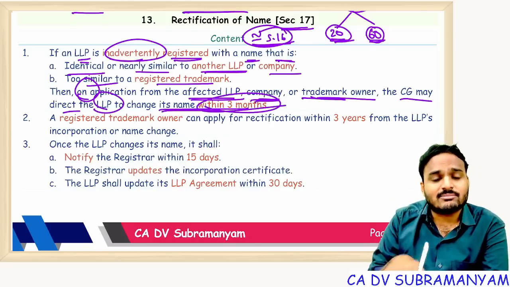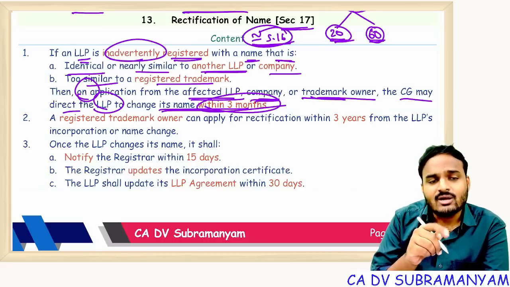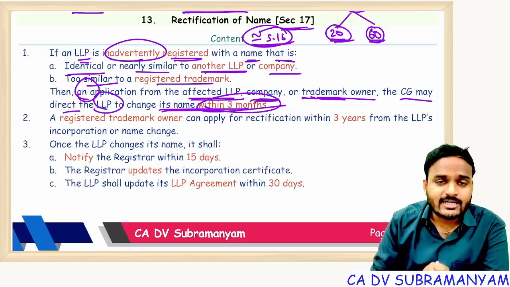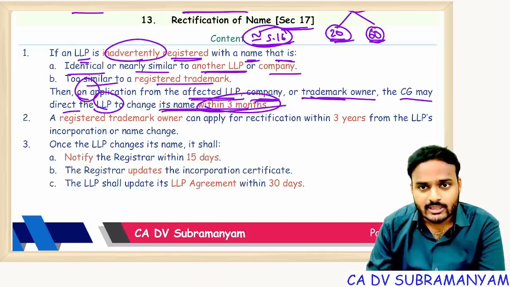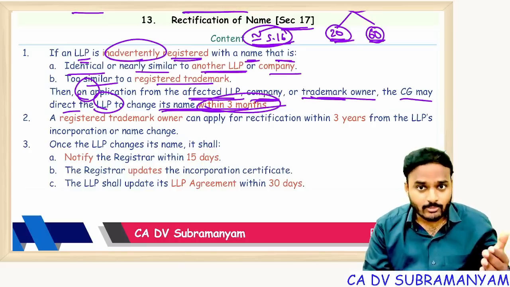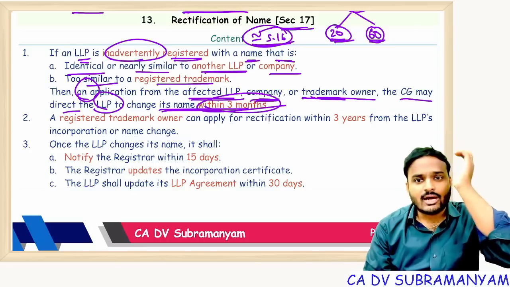Time period is also same. There are 3 months, here also 3 months. But here, application will be filed by whom? By the affected LLP, affected company, or the trademark owner. They will file application and CG will pass an order. Come on, rectify your name. How many months time is given to you? 3 months time is given. Within 3 months, you have to change your name.